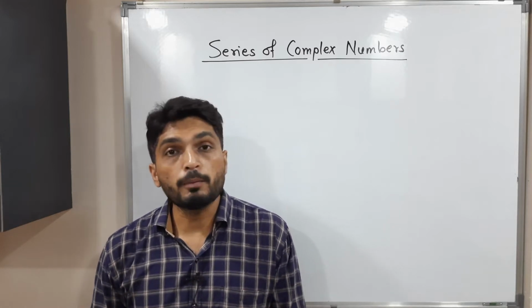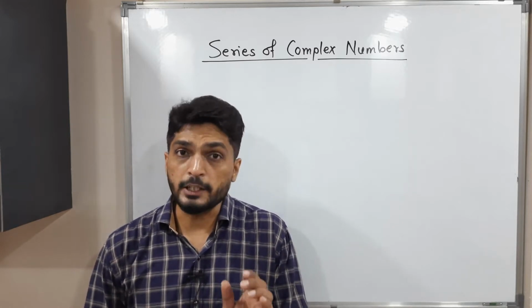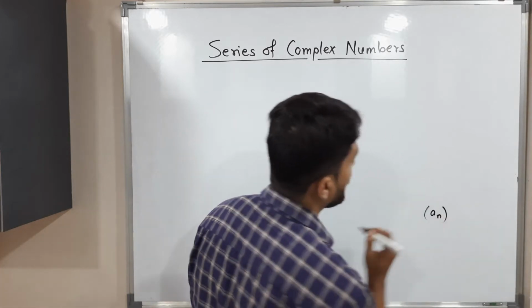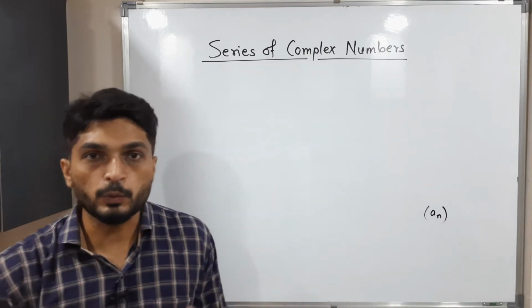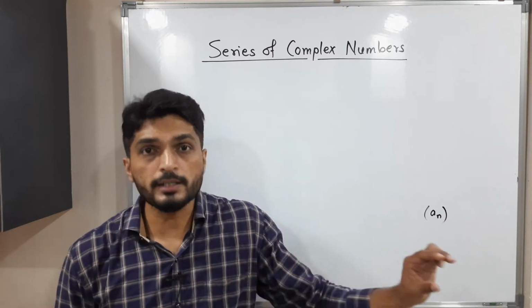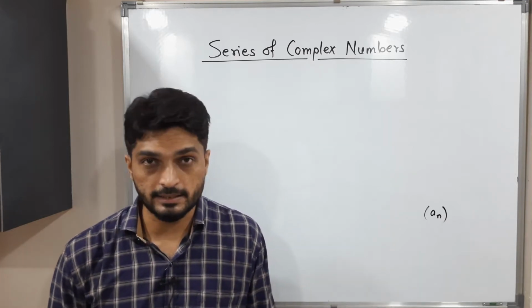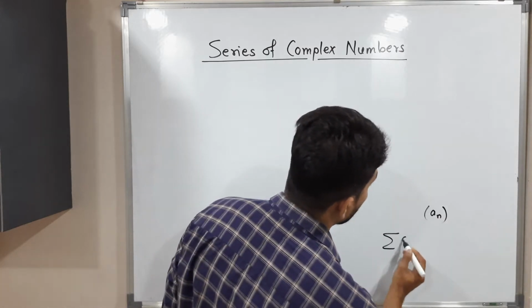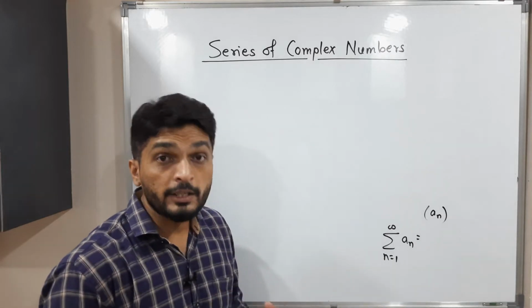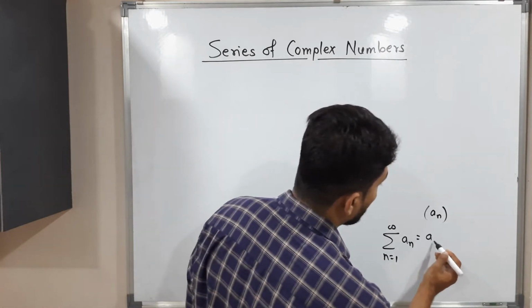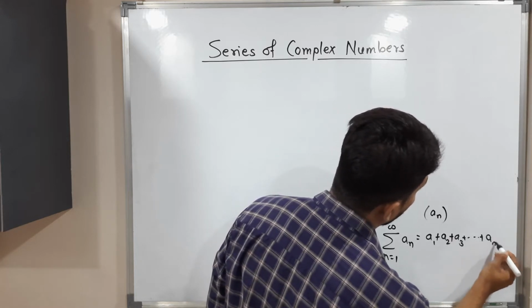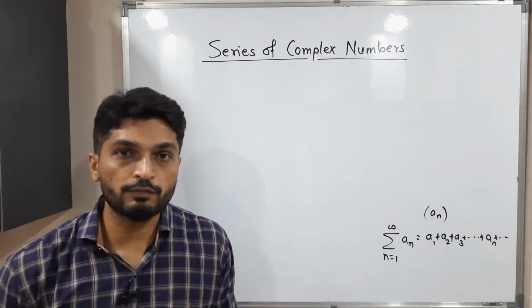Okay. So when we talk about series of real numbers, basically we need to have one sequence of real numbers. Suppose a_n be a sequence of real numbers, that means having terms a1, a2, a3 and so on, a_n and so on. What we do, we take the sum of all terms of a sequence of real numbers and then we get a series. We denote it in this way, summation a_n, n running from 1 to infinity. So what we do here, we are adding all terms of a sequence. First we write a1 plus a2 plus a3 plus and so on plus a_n plus and so on. So this is called series of real numbers.